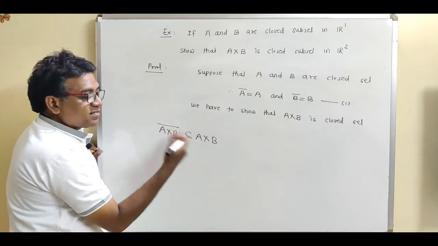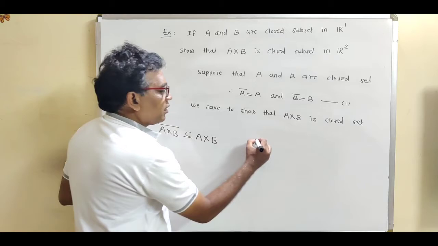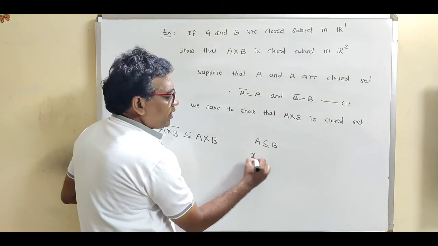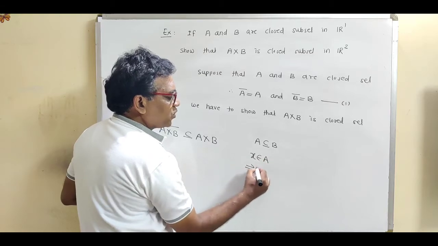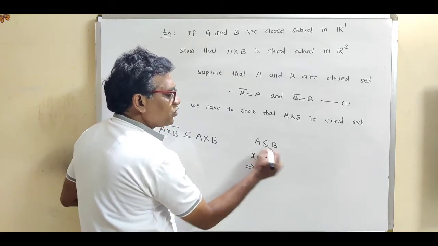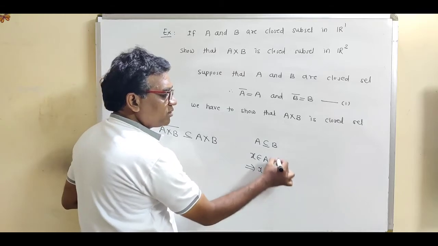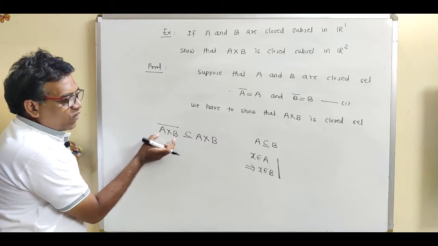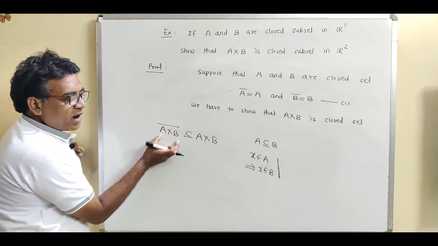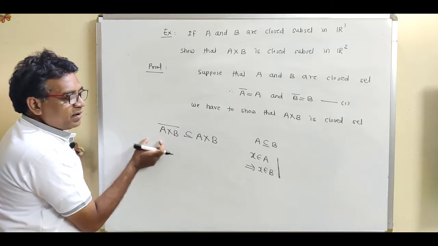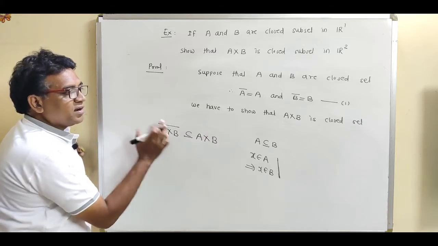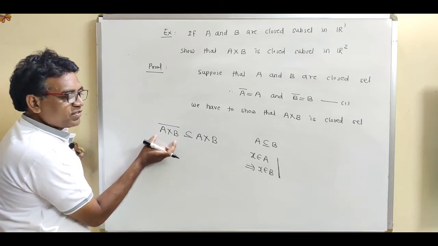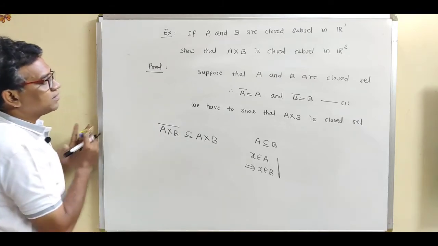Now see how to show the subset relation. This is the technique for showing a subset. Subset means let us take x in the first set and show that the same element is present in the second set. That is called the subset. How to show the subset relation? Let us take one element from the first set and show that the same element is present in the second set. So first of all, let us take one element from the first set and show that it is present in the second set.